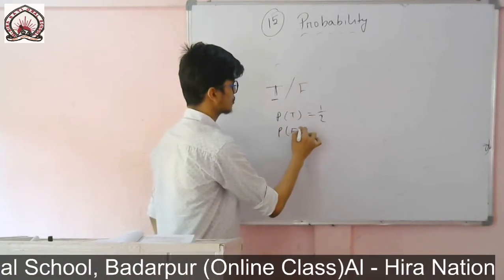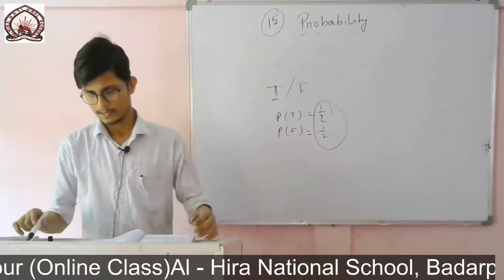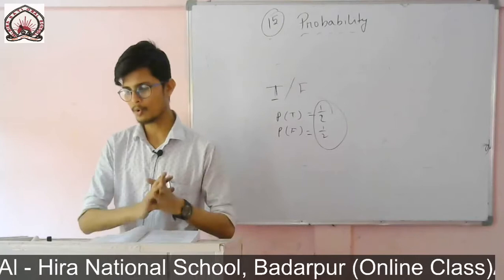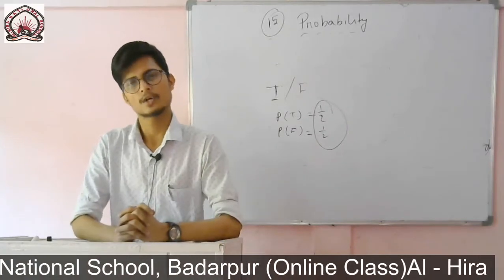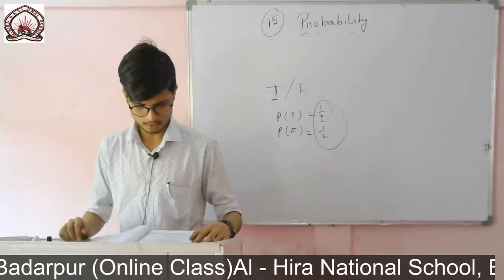For false also it will be 1/2. It is an equally likely event. So you write, this statement has equally likely outcome, as it is known that the answer is either right or wrong.